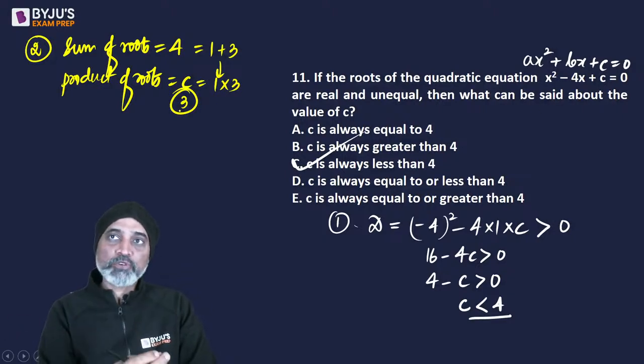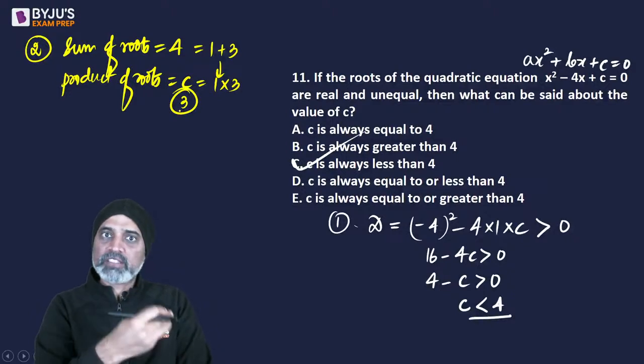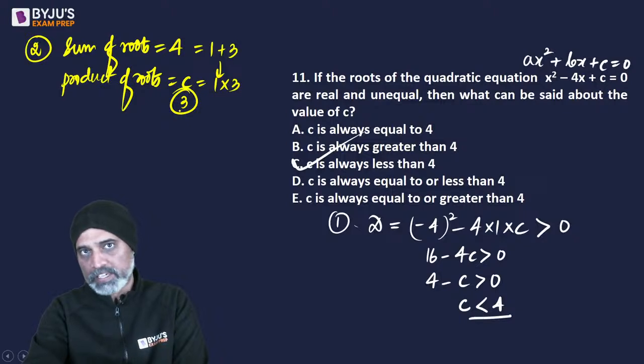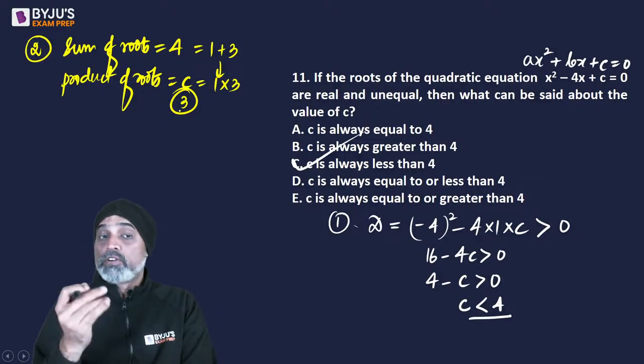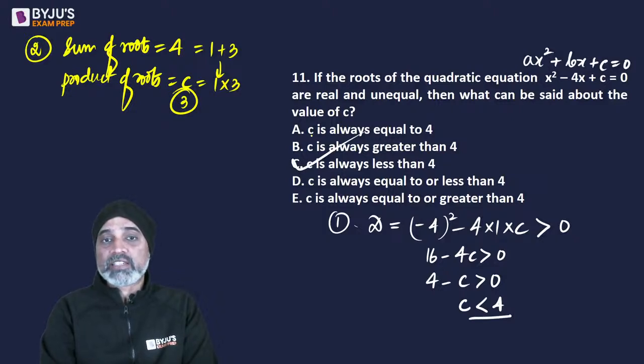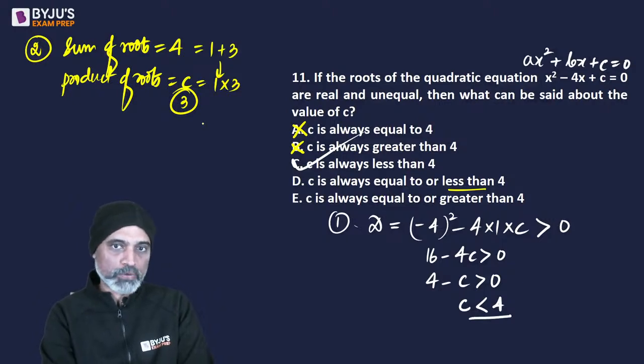So what I did was I took an example of a quadratic where the sum of the roots is 4 as per the given and the product हमने निकाल लिया तो c आ जाएगा. Once I get c, then I can check. First option says always equal to 4. हमारा तो 4 नहीं आया. Always greater than 4. हमारा तो 4 से बड़ा नहीं आया. Is always equal to or less than 4? Equal to. Less than 4 is perfect. Equal to we will have to check once.